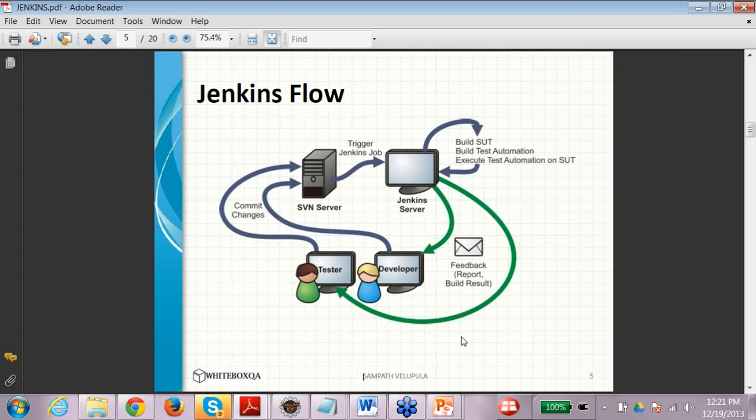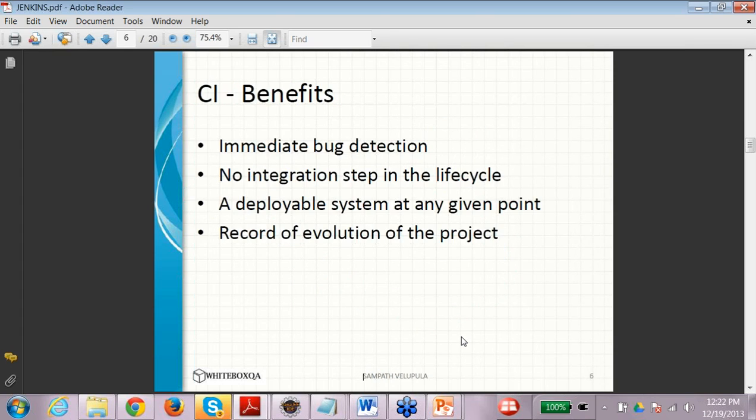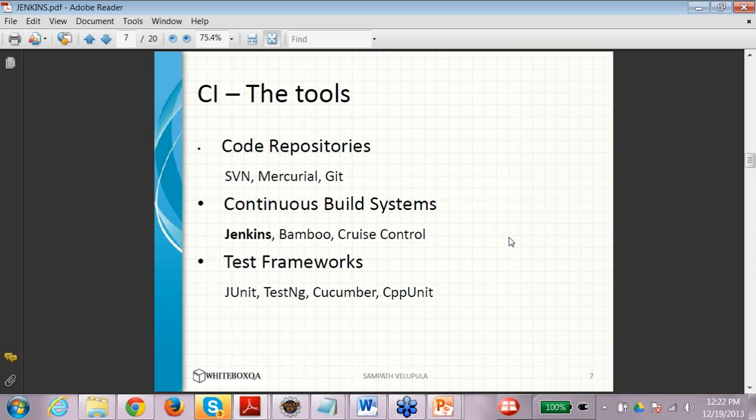So this is the advantage of running Jenkins or any kind of CI tool. This is immediate detection, with no integration step in the life cycle. So you always have deployable code in your system, right?